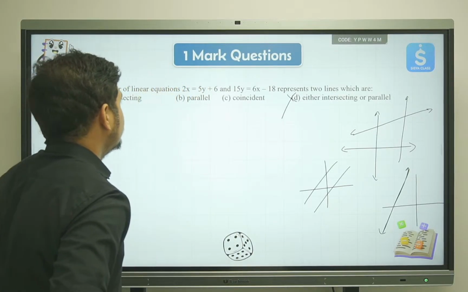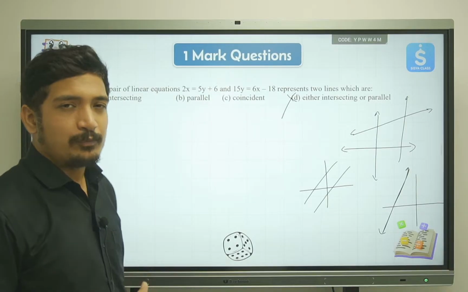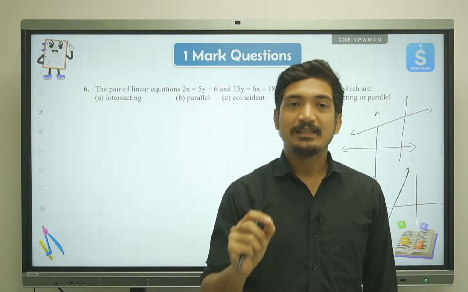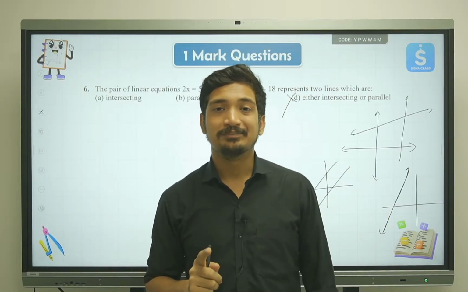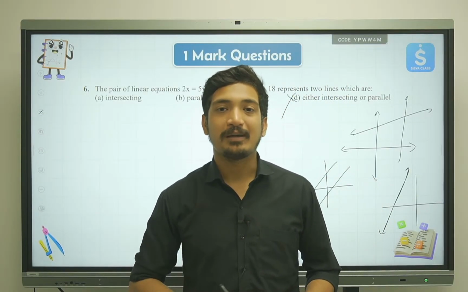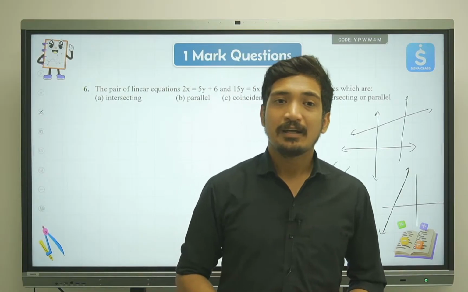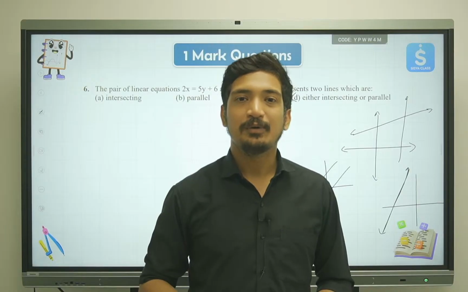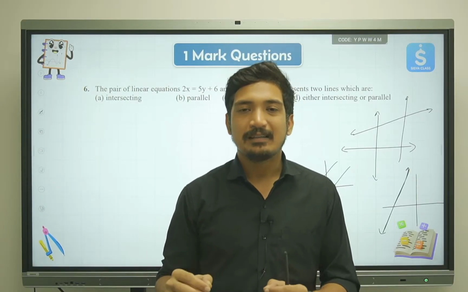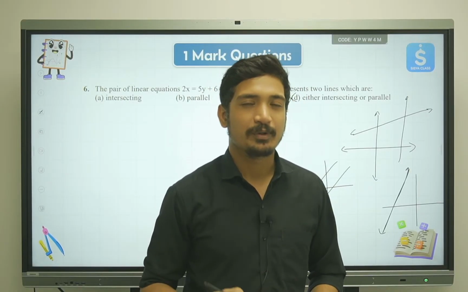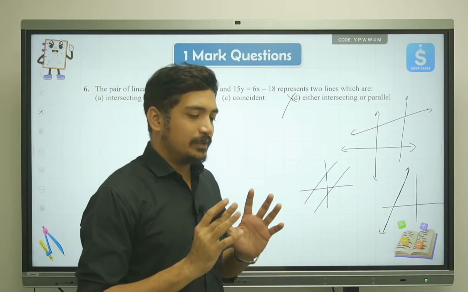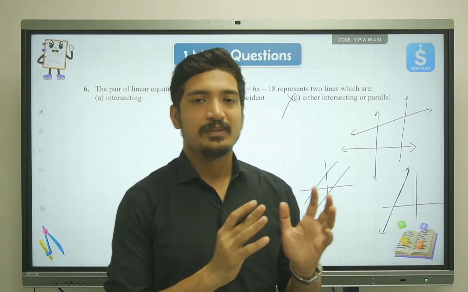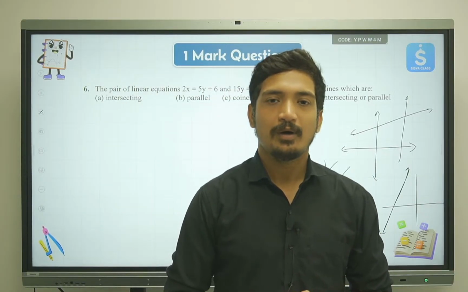So here, in the examination, keep in mind that this is just a 1 mark question. Solving these equations by the graphical method and then checking what kind of solutions we are having doesn't make sense, right? If it is a 1 mark question, we need to give the time accordingly, isn't it? So we need to find a method that we will be using to find out what kind of solutions these two equations have.